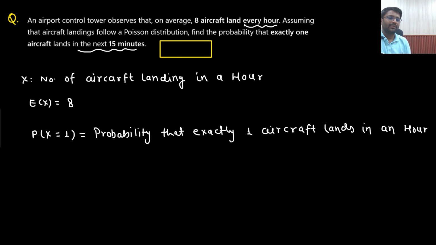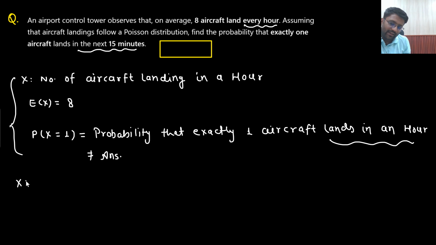Say yes or no? So P of x taking value 1 represents the probability that exactly 1 aircraft lands in an hour, not in 15 minutes. So this is what you are not supposed to find. This is not your answer. Your answer is the probability that exactly 1 aircraft lands in the next 15 minutes, right? So what does that mean? That means this process will not be helpful.